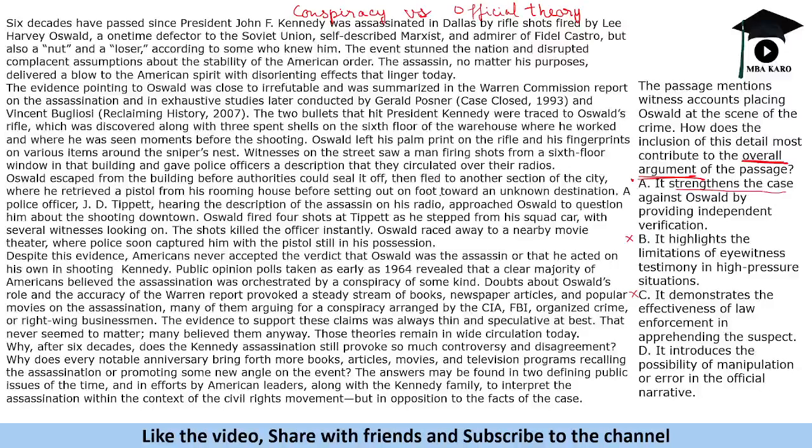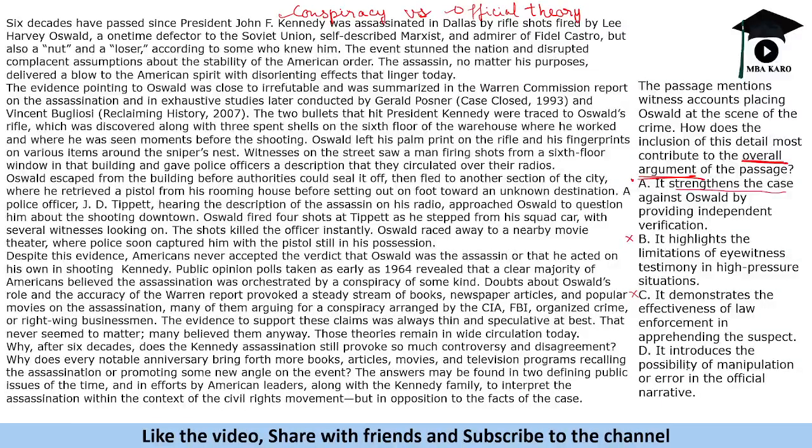So it talks about two theories. One is the conspiracy theory, one is the official theory. The author is not inclined to any of these. The author is equivocal, right? The author does not say that the conspiracy theory is fake or that the witness theory is fake, right? The author is not supporting any of these. So the overall argument says that either of the things is possible, right? Either the conspiracy was there or the official theory is correct.